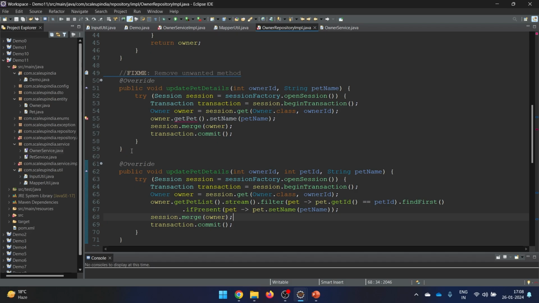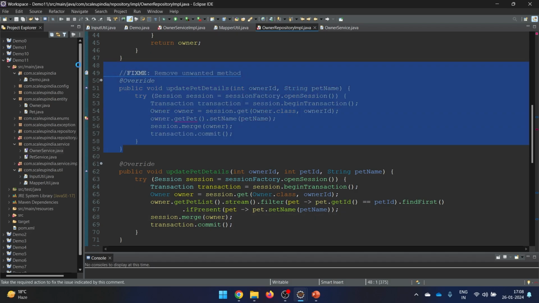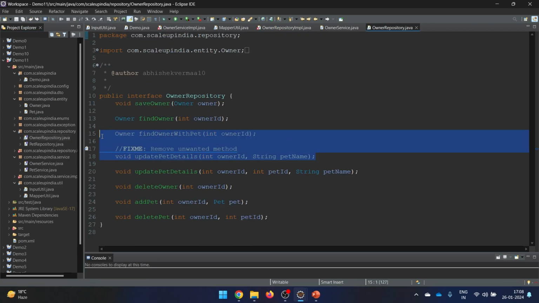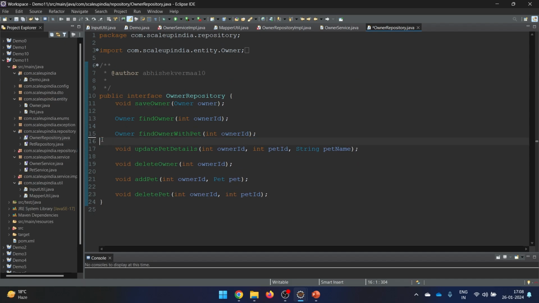Yeah, and we don't need this extra method, so let's remove it from here, and same way let's remove it from this particular owner repository also. So this method also we don't need. Yeah. So this one looks good.